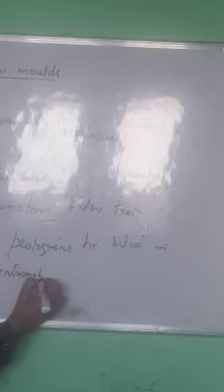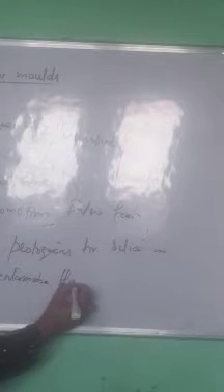For example, Entamoeba histolytica, which causes dysentery. Then there is the next class of protozoan, which is called the ciliated protozoan.